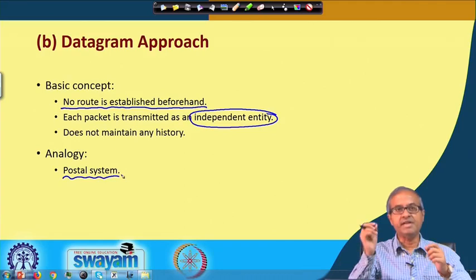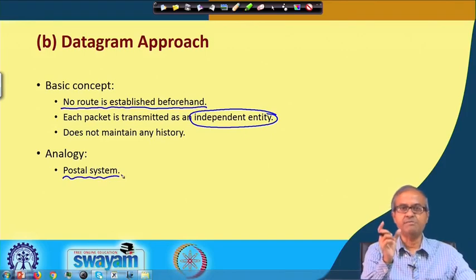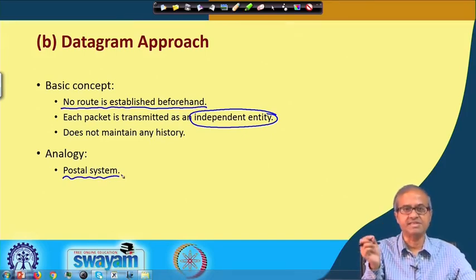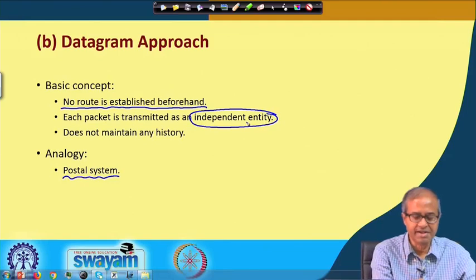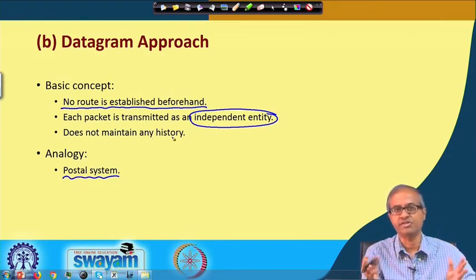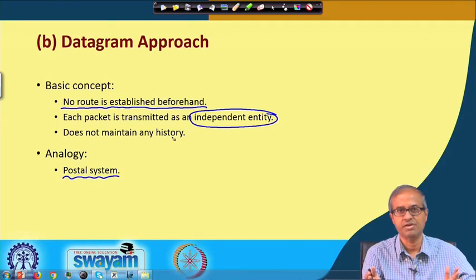But one thing you know is that when you post a letter, you specify a destination address. Here also, when you transmit a packet, the packet must carry the address of the destination node along with it. Because it is being sent as an independent entity, you must have the address. It does not maintain any kind of history, since there is no concept of an established path. Each packet is being routed as an independent entity.